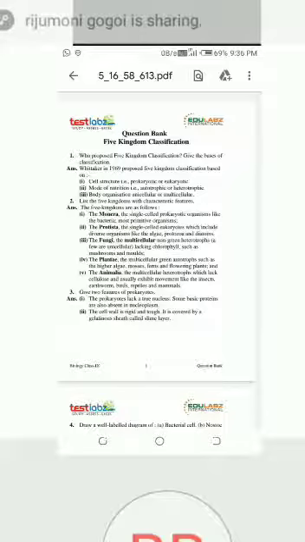For example, plants, because plants can produce their food with the help of sunlight, right? They are not dependent on anyone. So they are autotrophic. And heterotrophic means they cannot produce their own food.